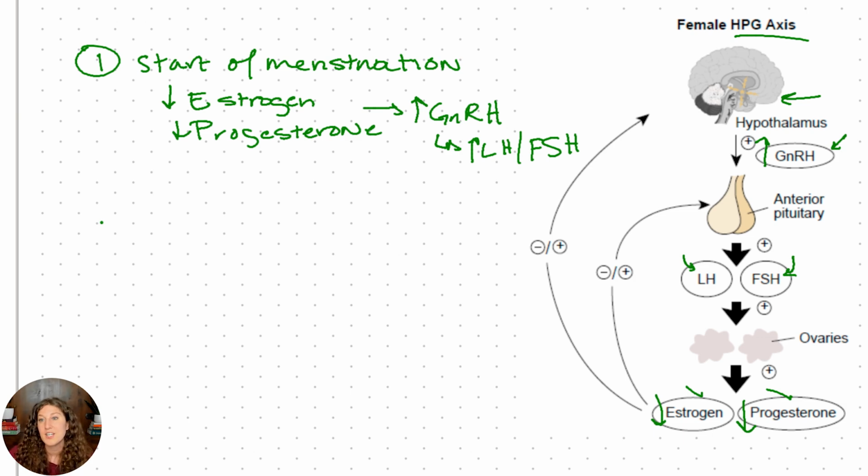I want you to make that connection because, of course, our steroid hormone mechanism of action, our cell diffusion, our transcription translation stuff, these are all testable topics on the MCAT. Okay, let's get back to our pathway. So now we have our estrogen and our GnRH and our LH and FSH. So we can see that these guys are starting to increase.